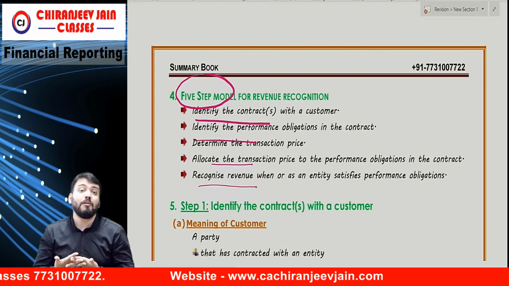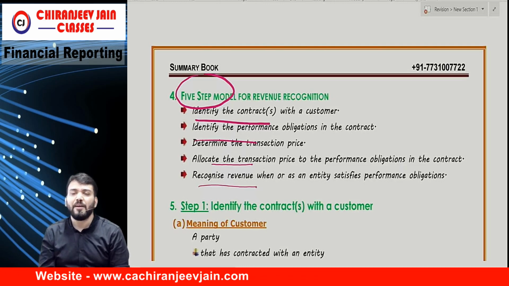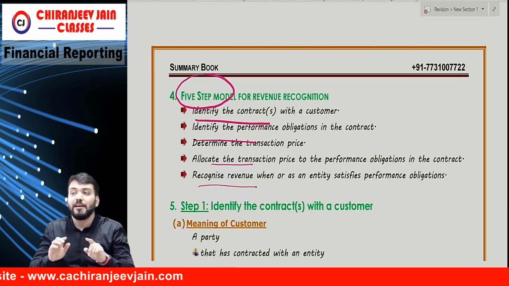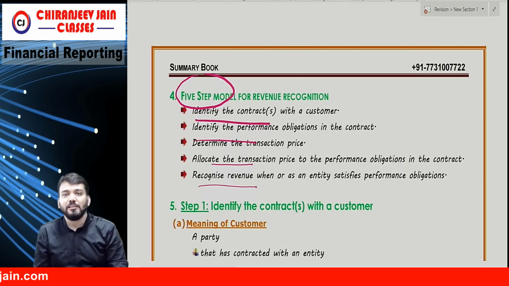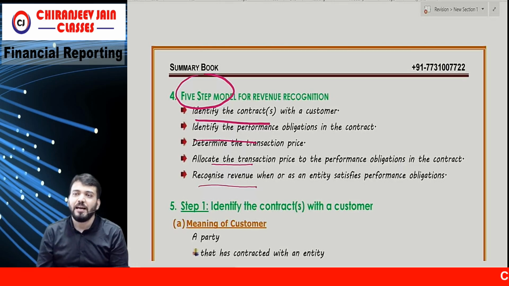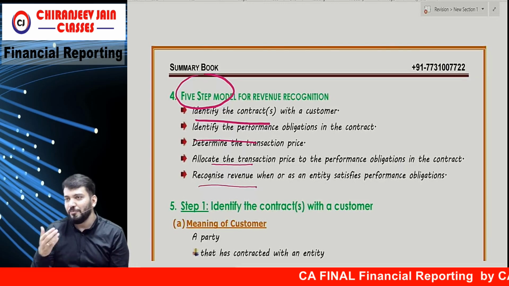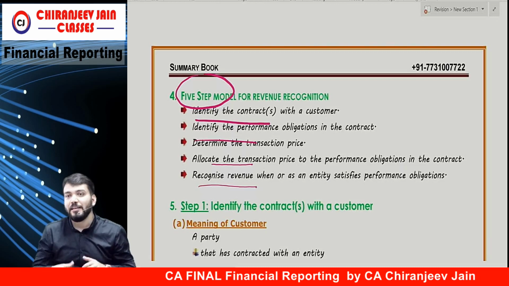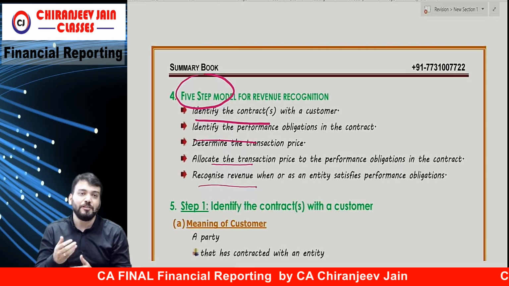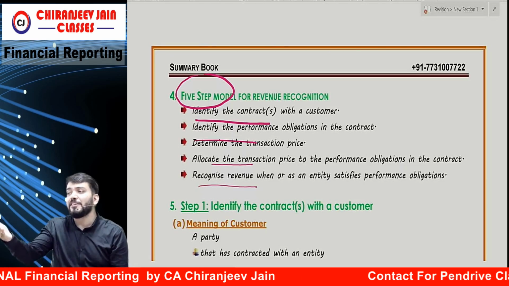Means we need to understand who are the customers. Once the contract is identified, then we'll identify in that contract what the performance obligation is. For example, my performance obligation is to what? Teach 6 days of class and cover as much as I can. Maximum 60 marks coverage has been given in the contract. So maximum 60 marks coverage I should give, yes or no? That is the performance obligation. If I am not giving 60 marks coverage, it means I am not performing.